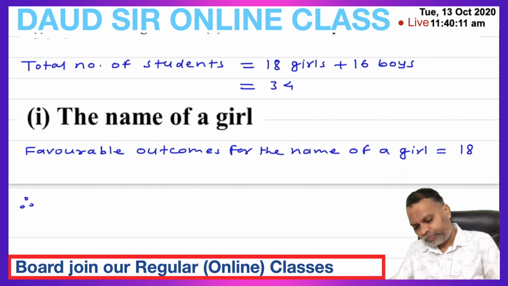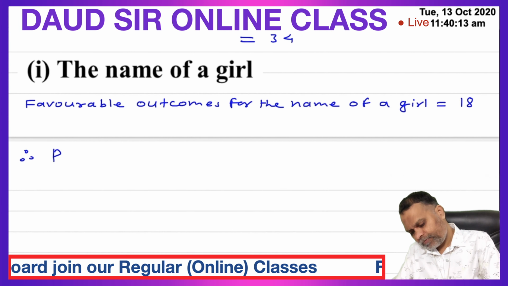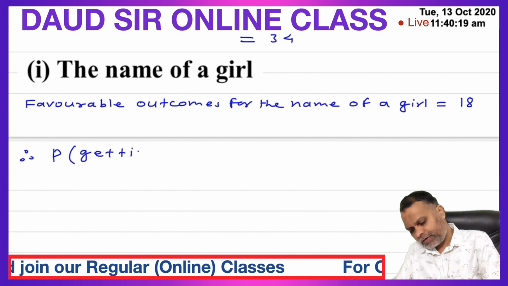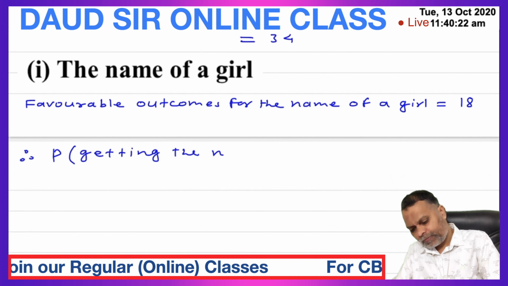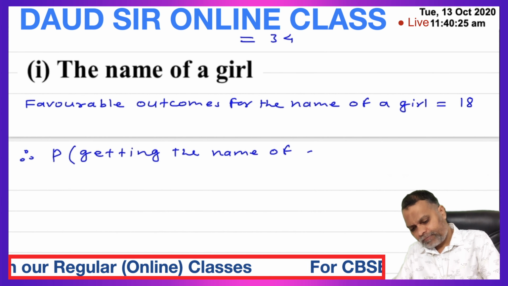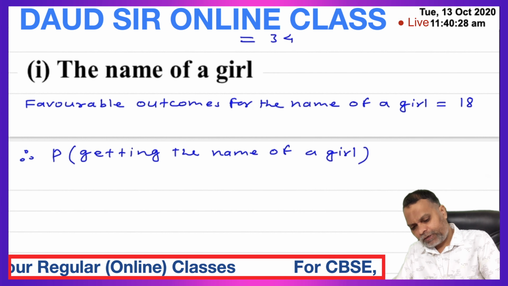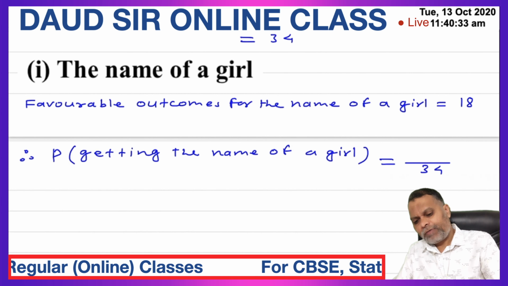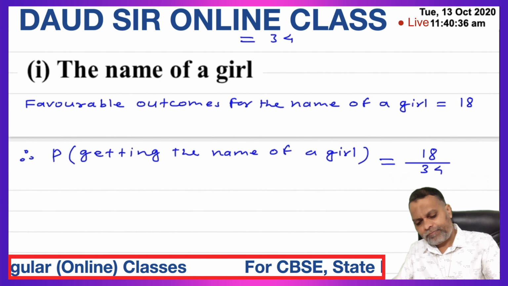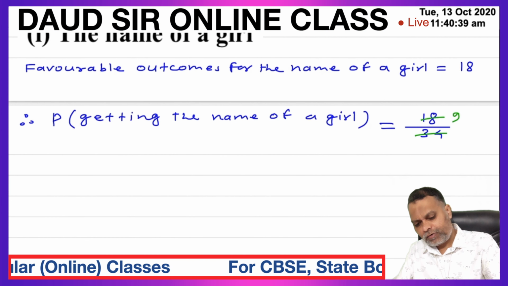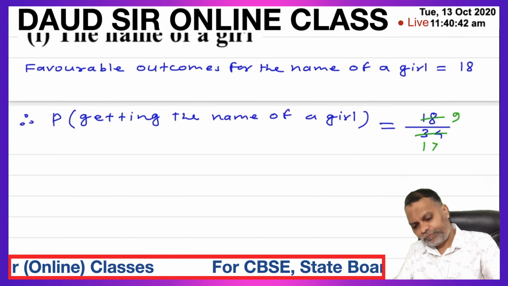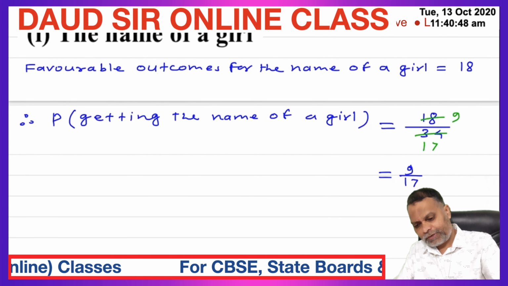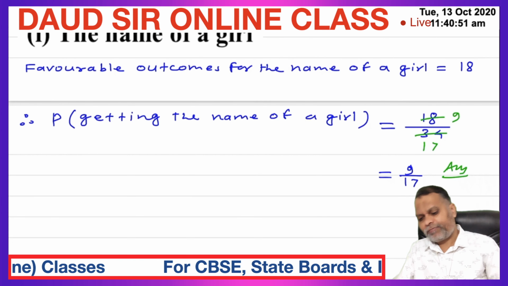Therefore probability of getting the name of a girl is equal to number of girls 18 upon total number of students 34. Cancel them. 2 9s are 18, 2 17s are 34. 9 upon 17 is the probability of getting the name of a girl.